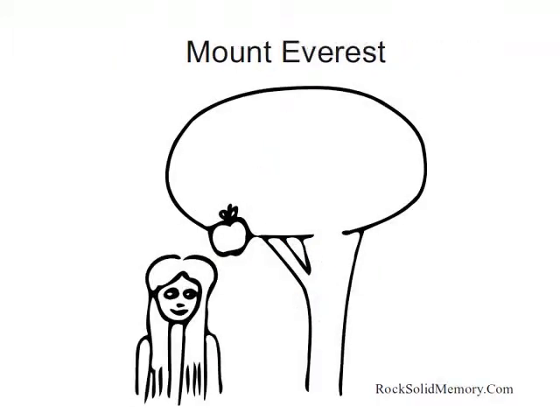We're going to simplify learning these by coming up with an unusual image for each mountain and then linking successive pairs of images to form a chain. Thinking of one image will remind us of the next, and so on, from the first image to the last. For the first mountain, Mount Everest, we're going to take the first three letters, E, V, E, and think of an image of Eve.